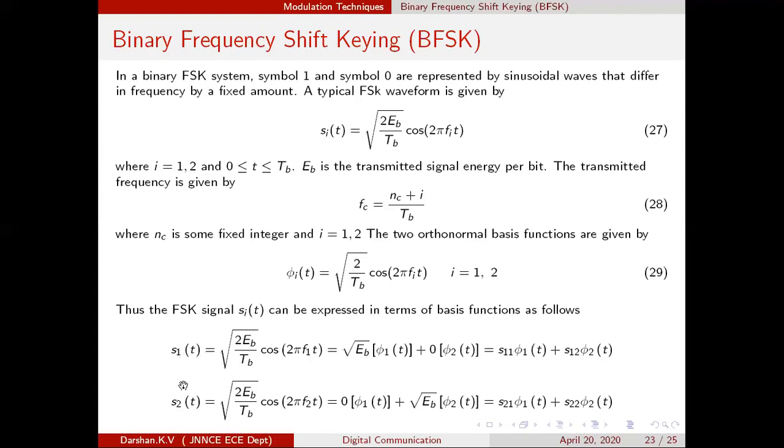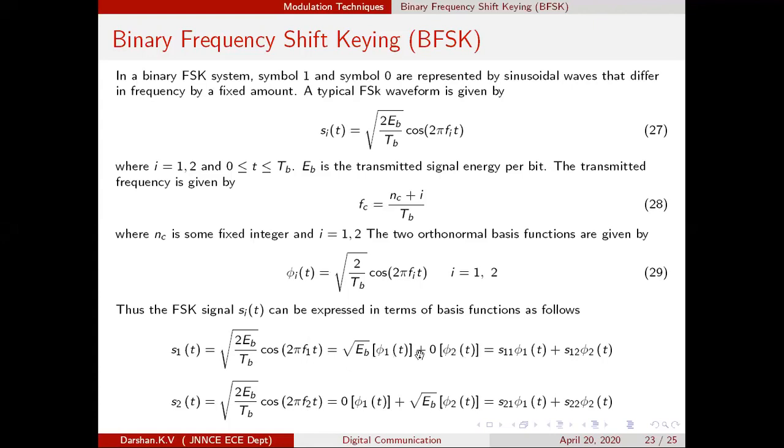I will write S1 here and S2 here, and write the expression: root of 2Eb by Tb cos 2 pi f1t, and cos 2 pi f2t. This is the first signal. Let us express this signal in terms of basis functions, phi 1 and phi 2. You know phi 1 is root of 2 by Tb cos 2 pi f1t. In this expression there is no cos 2 pi f2t, therefore the second basis function is not considered.